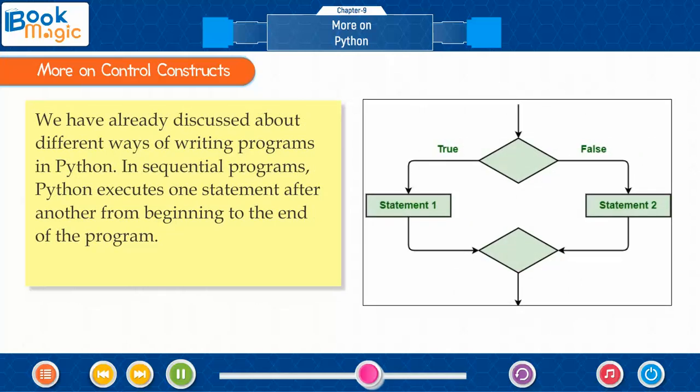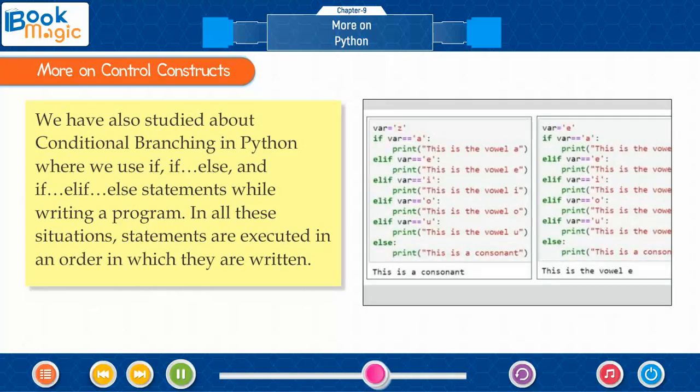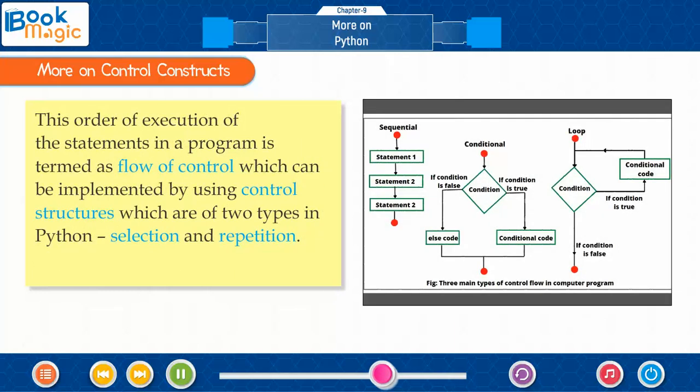More on control constructs. We have already discussed about different ways of writing programs in Python. In sequential programs, Python executes one statement after another from beginning to the end of the program. We have also studied about conditional branching in Python, where we use if-else and if-elif-else statements while writing a program. In all these situations, statements are executed in an order in which they are written. This order of execution of the statements in a program is termed as flow of control, which can be implemented by using control structures, which are of two types in Python: selection and repetition.